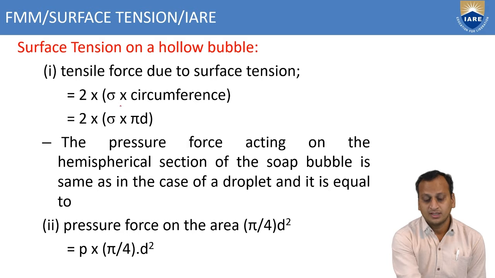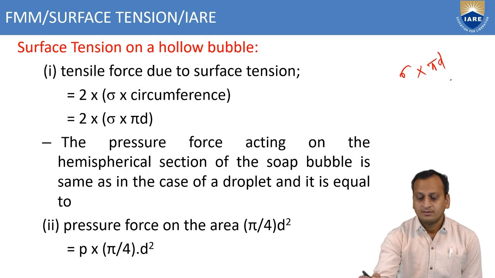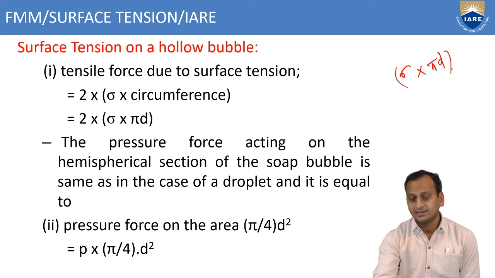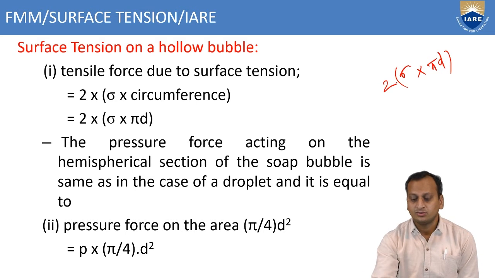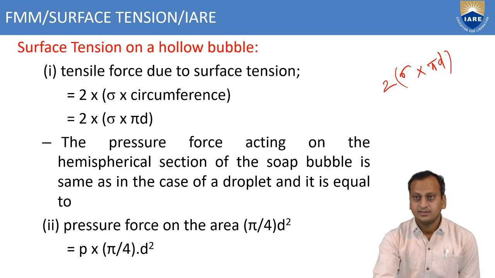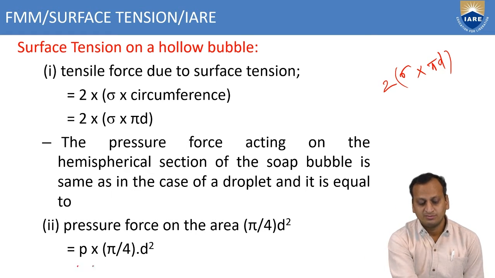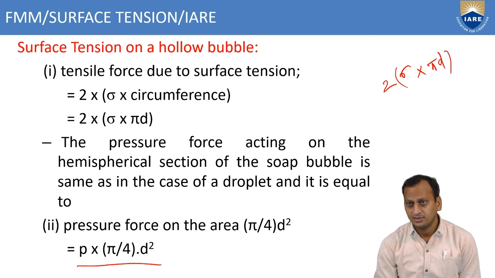As we know, the force due to surface tension is sigma into circumference, pi d, but since the membrane is in contact with air on either side, it should be multiplied by 2. Therefore, 2 sigma pi d. This should be equated with the pressure force, where P is the pressure; the force due to pressure is P into pi by 4 d square.